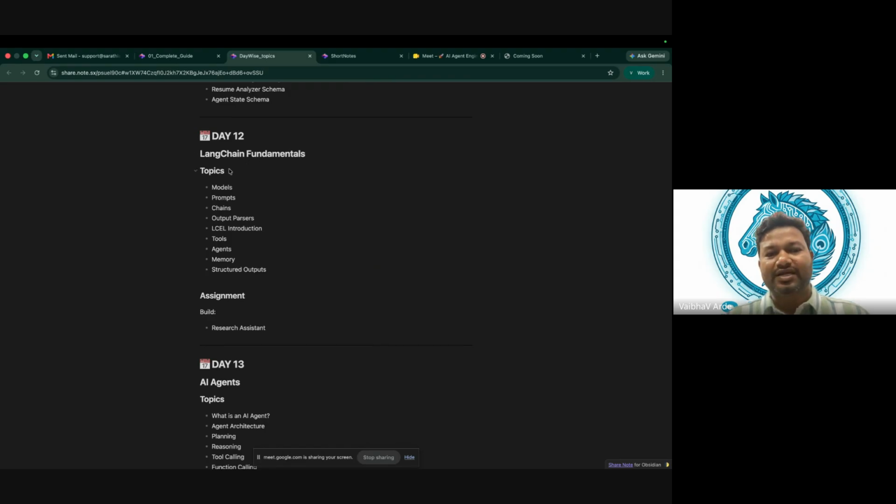In LangChain, we will be learning about models, how to create models. We will learn how to create prompts. LangChain has its own prompt and chat prompt templates. Then it has its own chaining properties. How we can create a model, give the prompt to that model, and then get some output, the output parser. How we can chain these three different things together is nothing but LCEL. Then, what are tools, what are agents, what is memory, right?